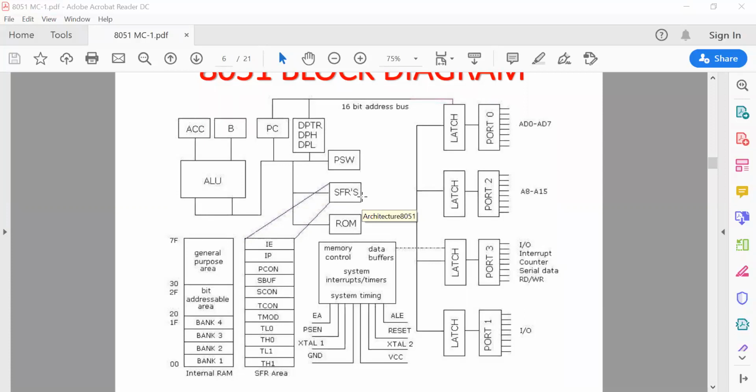Certain registers are bit addressable, meaning you don't need to use the full register. You use a certain bit of that register. All these are 8-bit registers. So suppose you want to control only bit 2 and bit 3. You don't need to use the full 8-bit register.